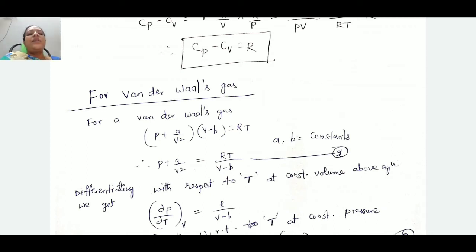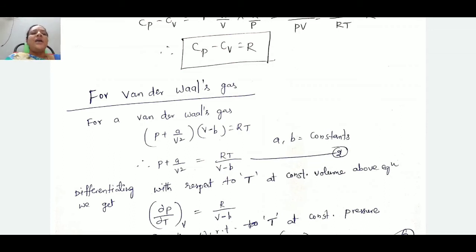For the van der Waals equation, we know that it is (P plus A by V square) into (V minus B) is equal to R T. This is the actual van der Waals equation. After eliminating these A by V square and B terms, we again get the ideal gas equation, that is P V equals R T. So that is the main difference between these two types of gases.